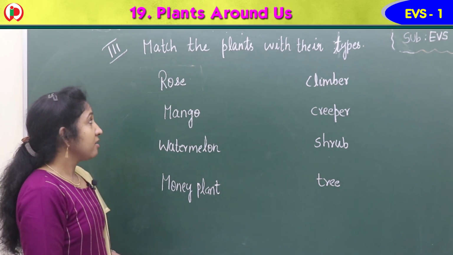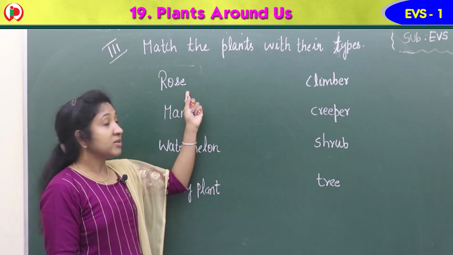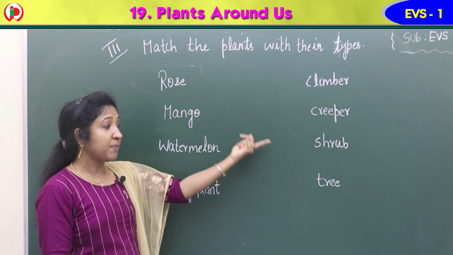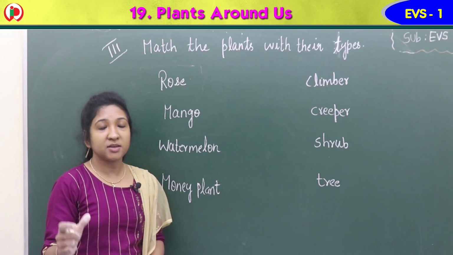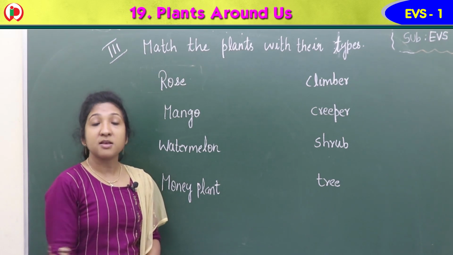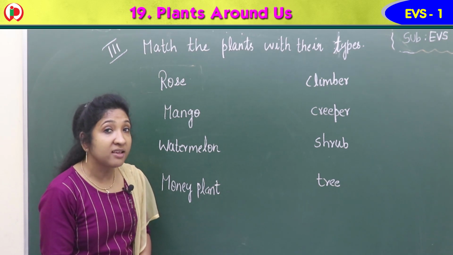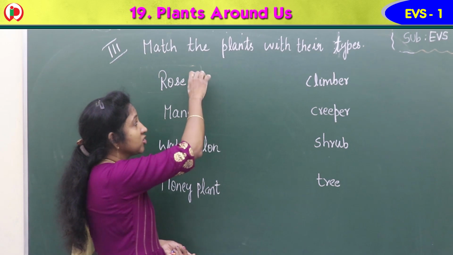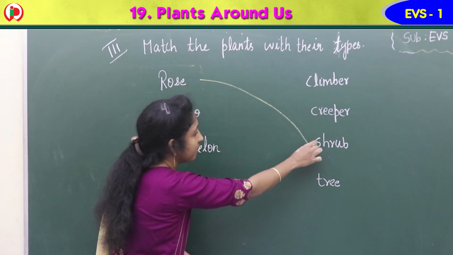First one, rose. Is rose a climber, creeper, shrub or tree? It's a small bushy plant. Small bushy plants are called shrubs. So you have to match rose with the shrub.